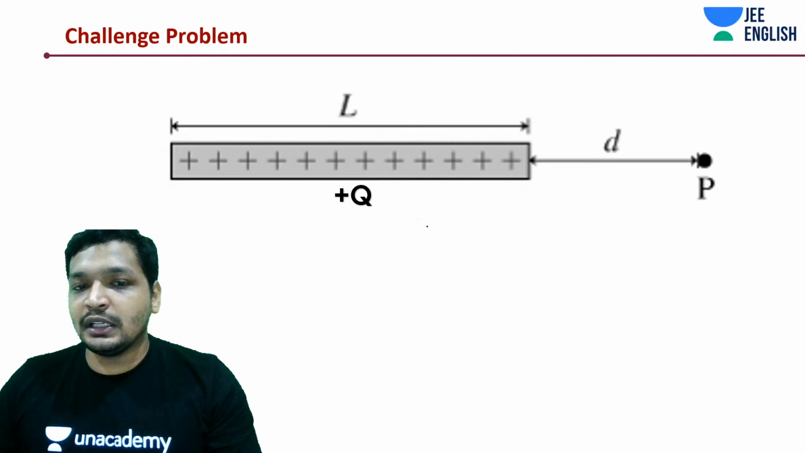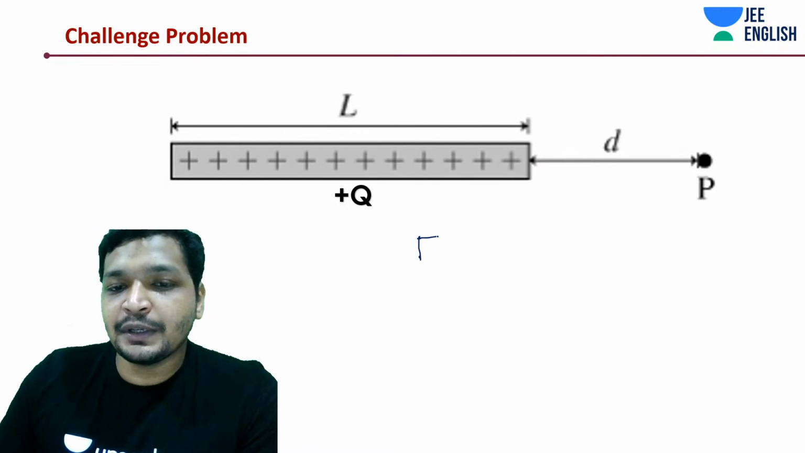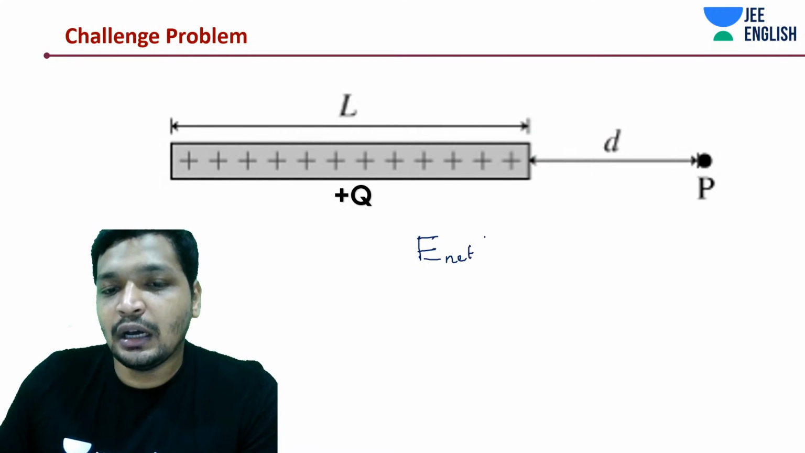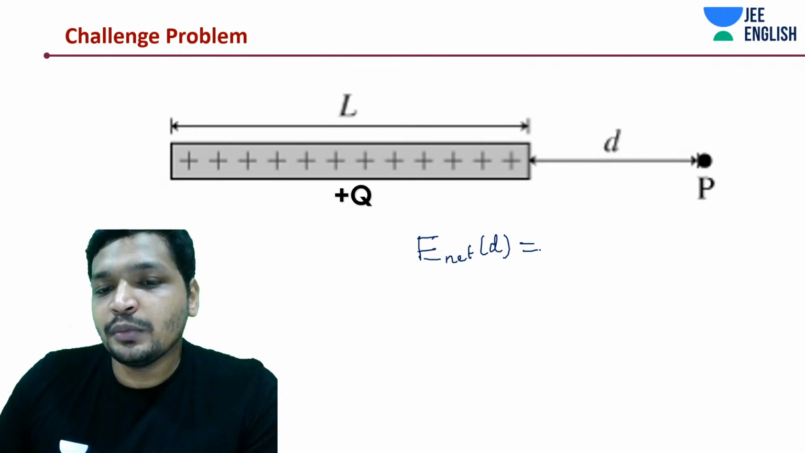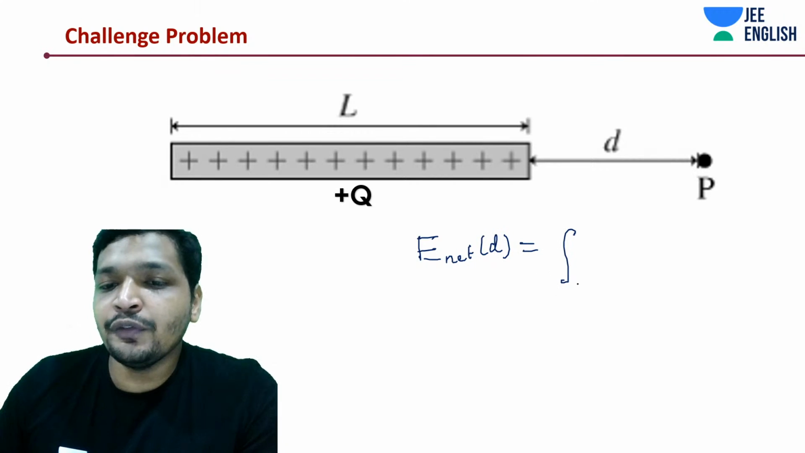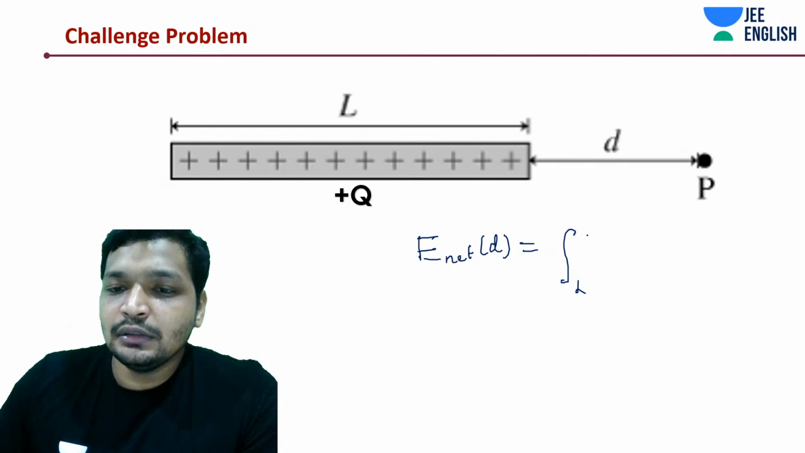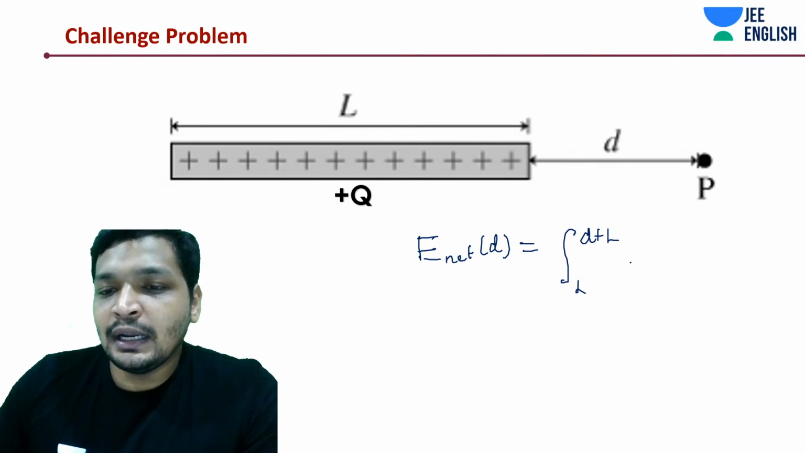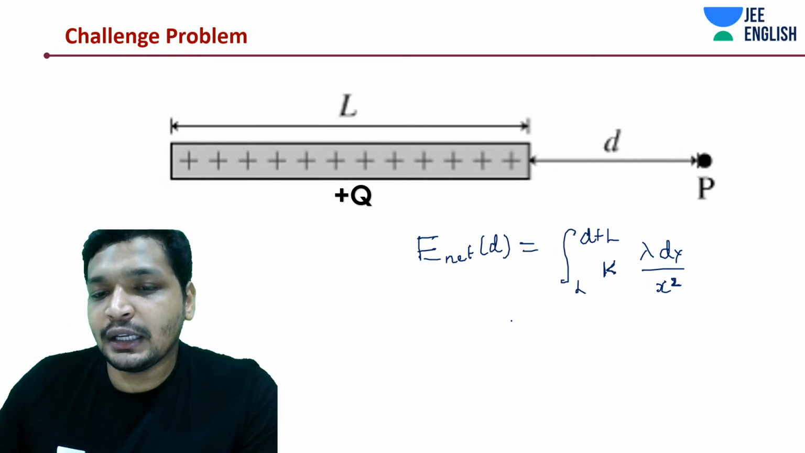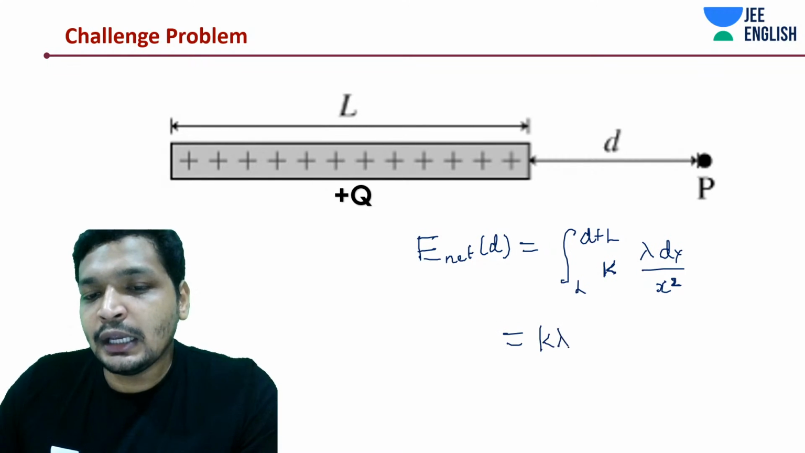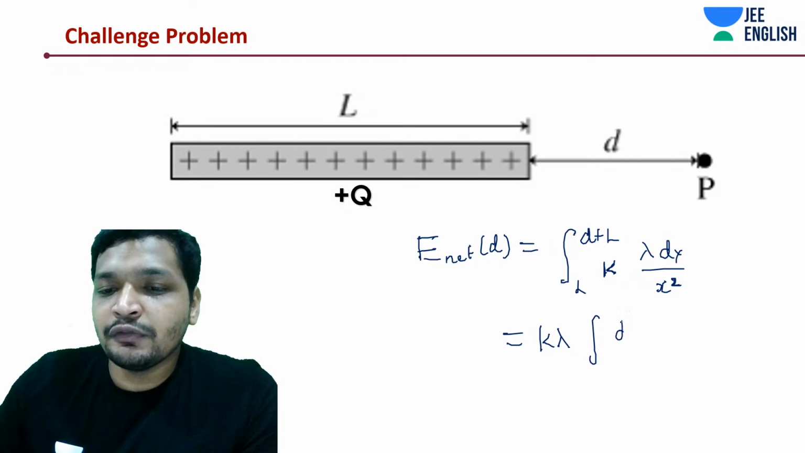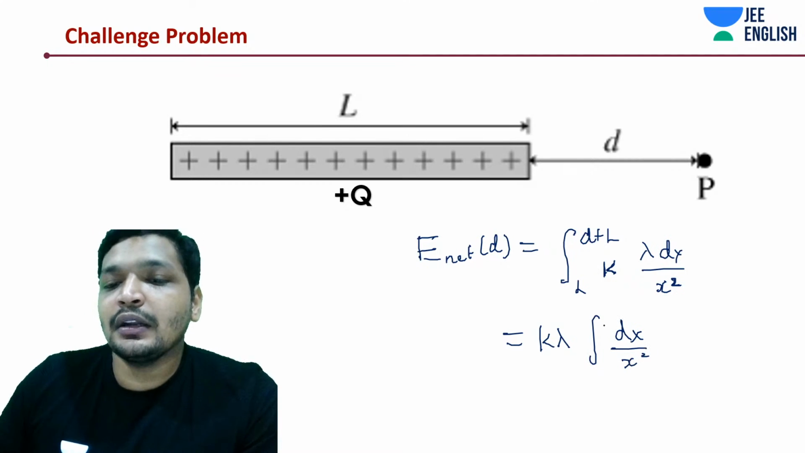Let me take it on the next page. So we have this expression now to find out E net at point D: it's going to be the integration of k dq, that is k lambda dx divided by x square. K lambda is a constant, we can take it out. K into lambda, integration of dx by x square.